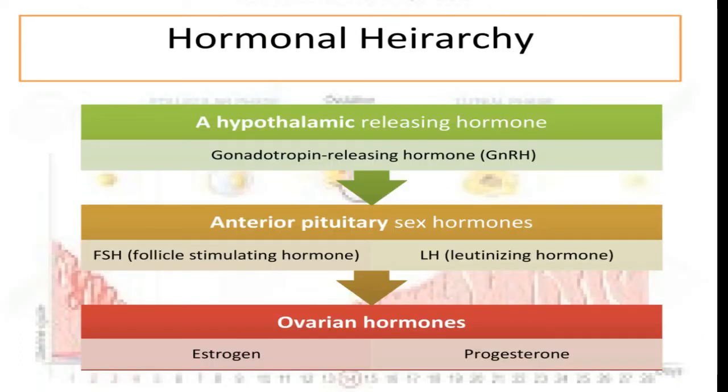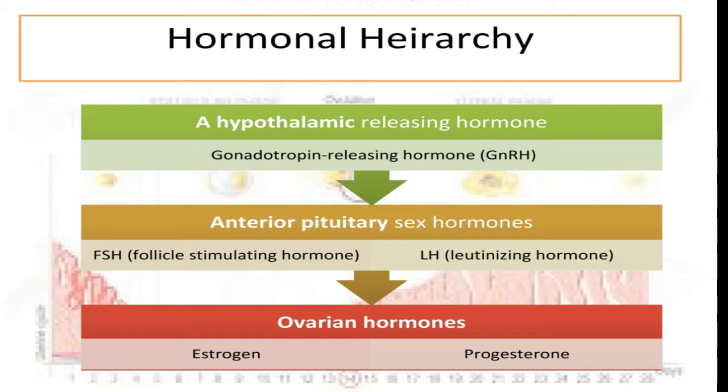These organs follow some sort of hierarchy and mimic an organizational hierarchy where a boss passes an order to its subordinates and they follow accordingly what their boss has commanded. Similarly, the hormonal hierarchy works on this principle, where at the top we have the hypothalamus, which you know very well is the brain of the brain, acting as a boss, whereas the anterior pituitary and ovaries are subordinates, which do as directed by the hypothalamus. But the question is, how do they communicate? You already know the answer: by hormones, which are chemical messengers.